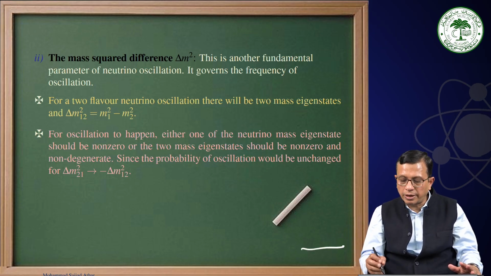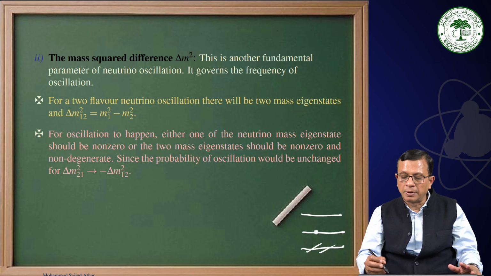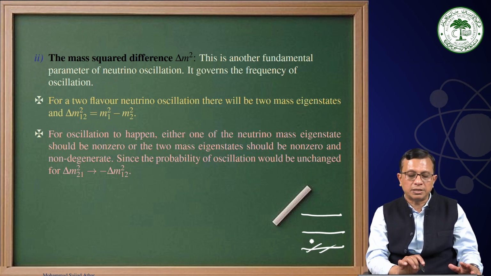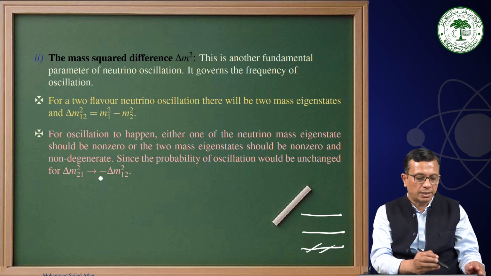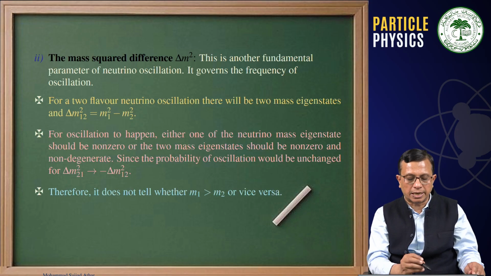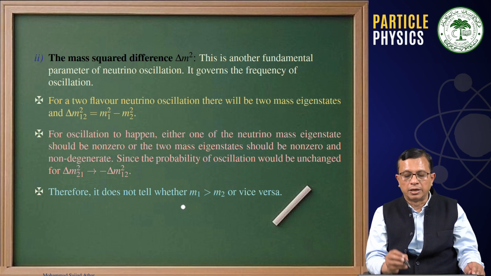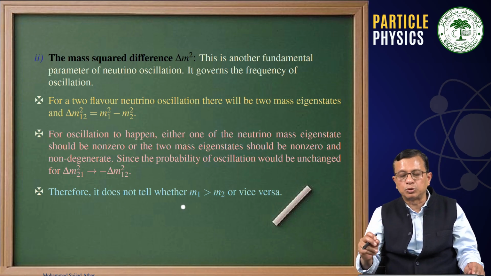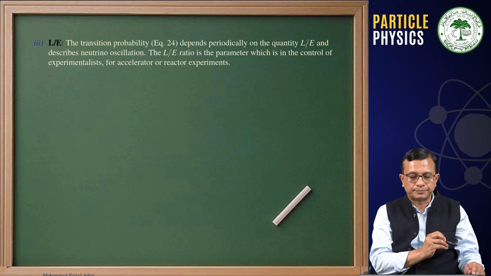Either one is 0 and the other is finite, or both of them are non-zero, but at the same time both of them cannot have the same energy. That is why they have to be non-degenerate. The probability of oscillation would be unchanged for delta M2 square changing to minus delta M12 square, changing the sign. Therefore, it does not tell whether M1 is greater than M2 or vice versa.